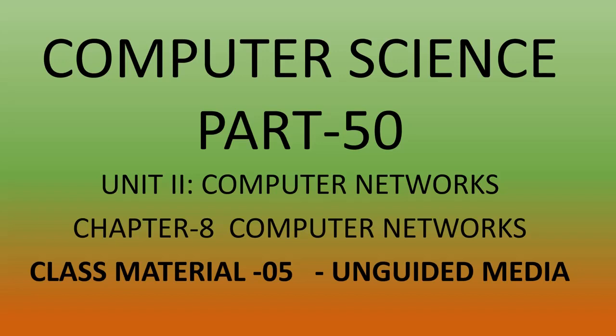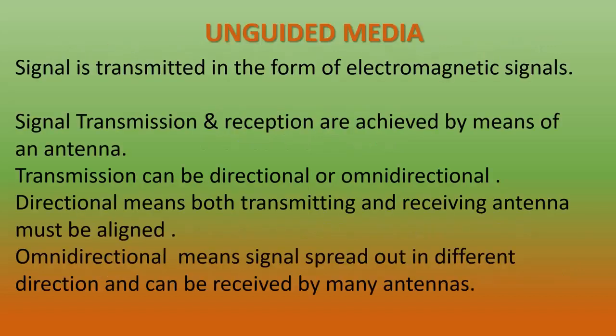The second one is omnidirectional. That means signals can be transmitted in different directions and can be received by many antennas. So, transmission of signals can be directional or omnidirectional in unguided media. In unguided media, both sender and receiver must use an antenna to receive and send the signals.